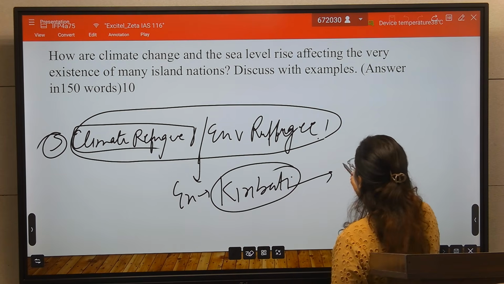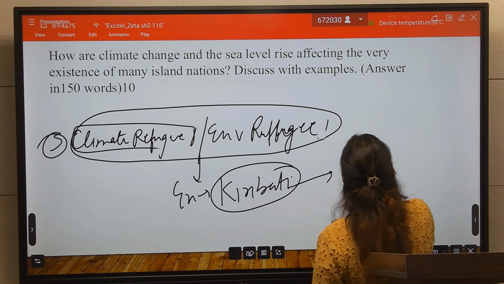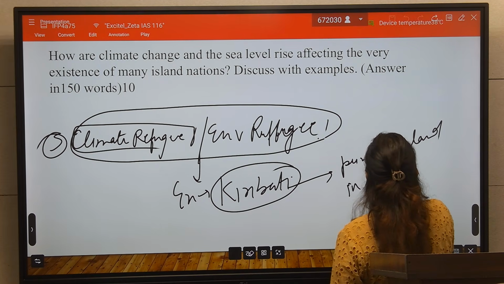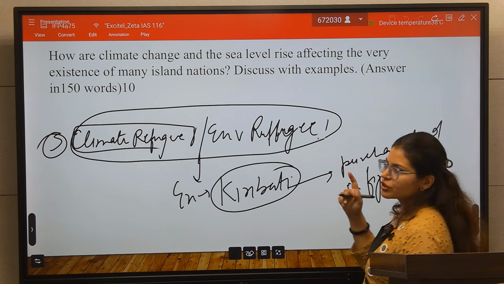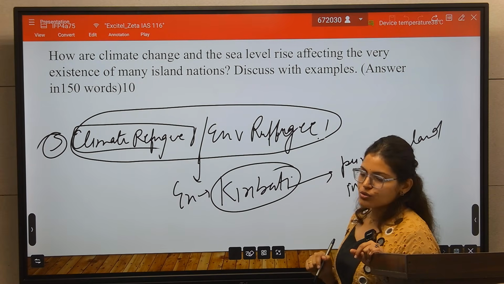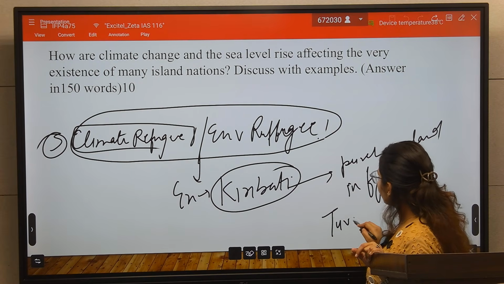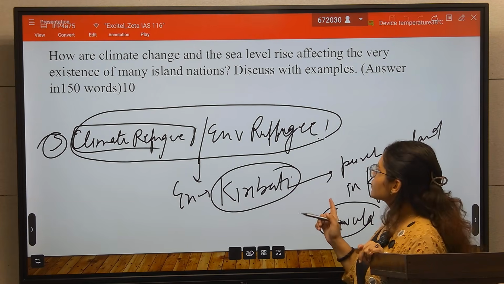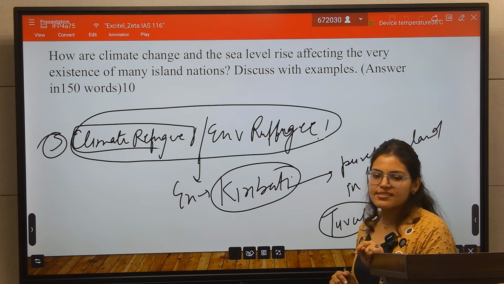So recently Kiribati purchased land in Fiji Island for these climate refugees. So Tuvalu also deals with this climate refugee situation. So this is also impacting the very existence of small nations.